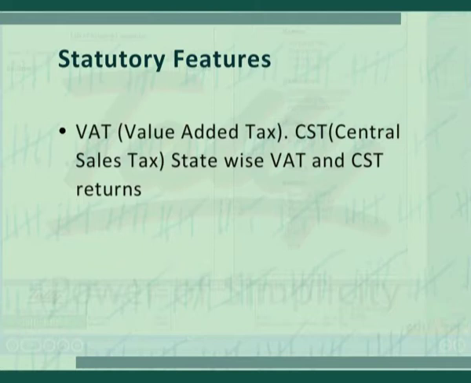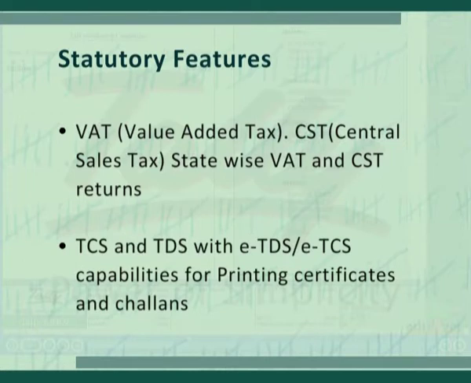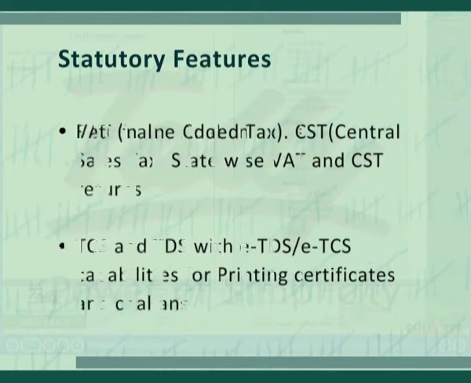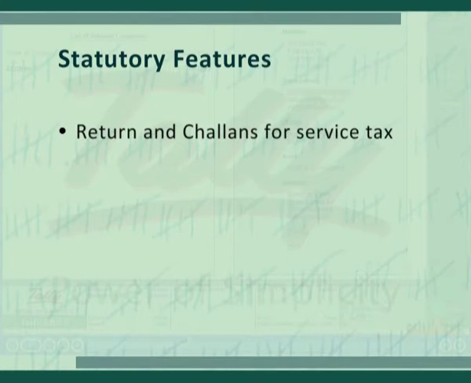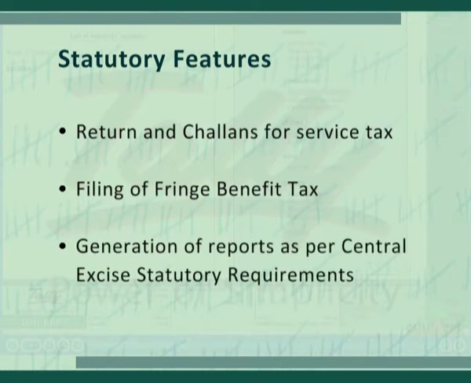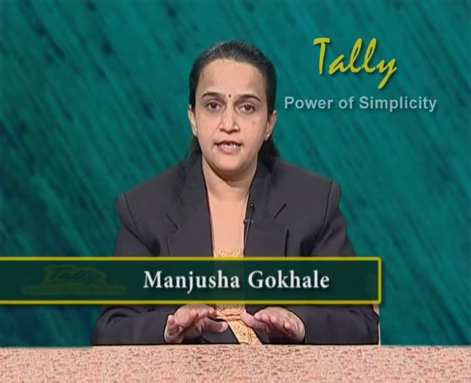Tally provides statutory reporting for value added tax, state-wise value added tax, central sales tax. Statutory reporting for ETCS and ETDS. It calculates tax collected at source and tax deducted at source. Return and challans for service tax, filing of fringe benefit tax, generation of reports as per central excise statutory requirements. Next feature is point of sale. It is a computerized cash register which adds the sales total and calculates sales tax or VAT.